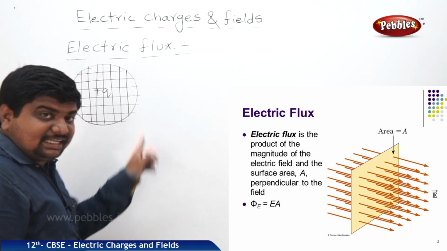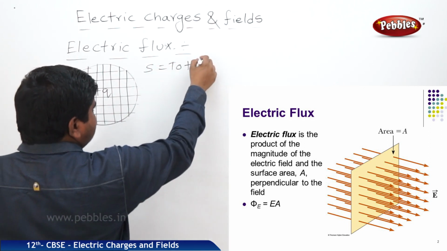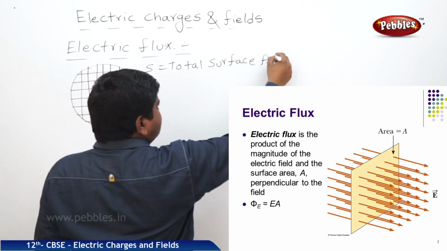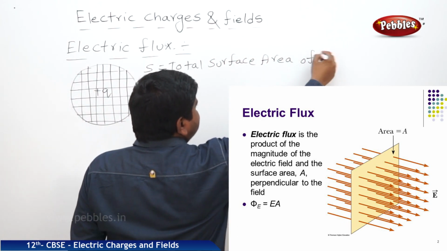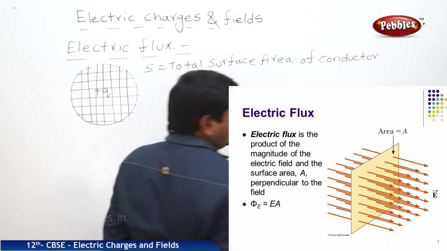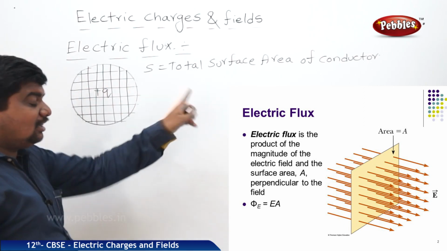The total surface area of the conductor is S. Whenever a charge is placed inside the conductor, field lines always expel out.